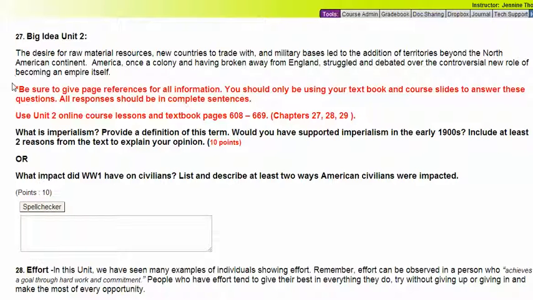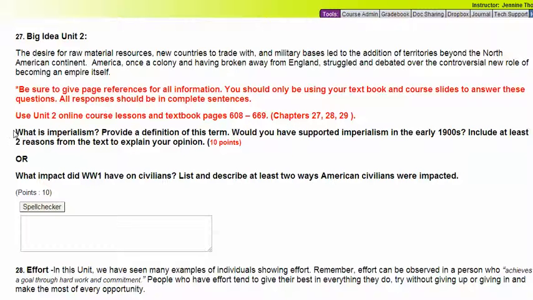It says the big idea for Unit 2 is that the desire for raw materials, new countries to trade with, and military bases led to the addition of territories beyond the North American continent. America, once a colony and having broken away from England, struggled and debated over the controversial new role of becoming an empire itself. Now be sure to give page references for all your information that you use. You should only be using your textbook and your course slides to answer these questions. All responses should be in complete sentences. Use Unit 2 online course lessons and textbook pages 608 to 669, chapters 27, 28, and 29.